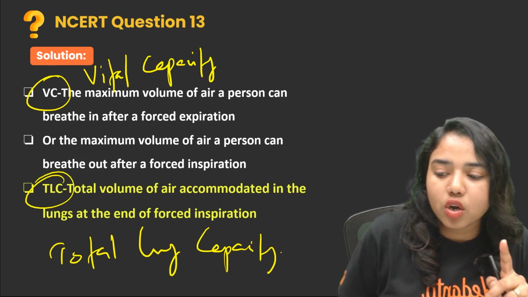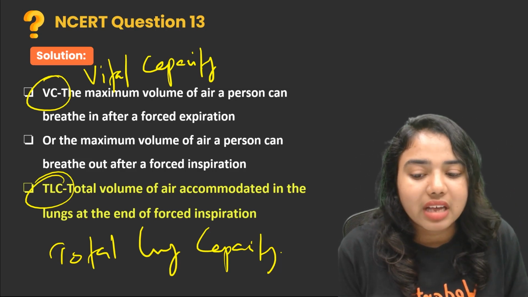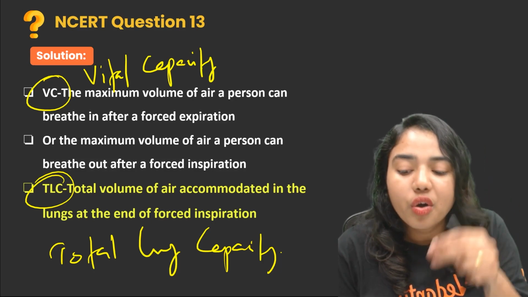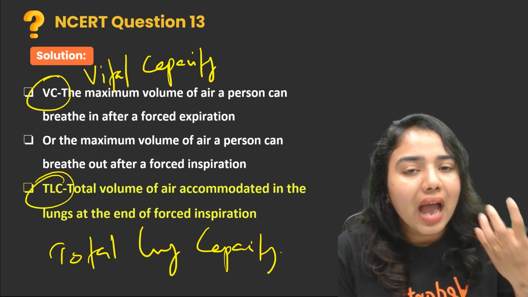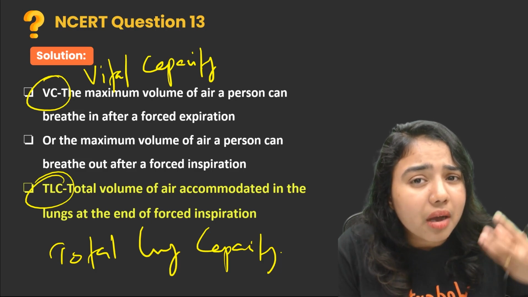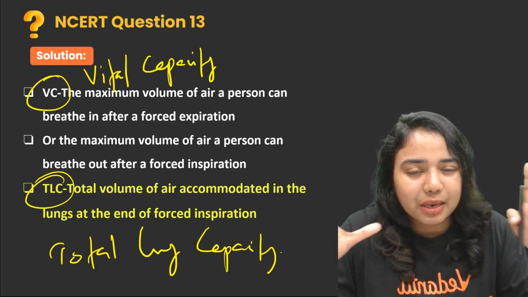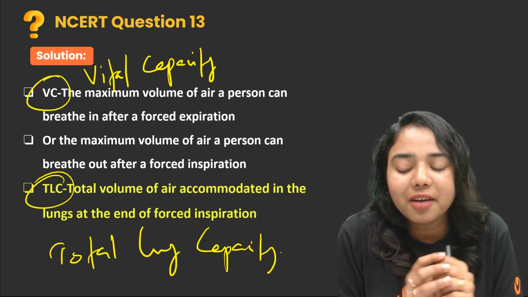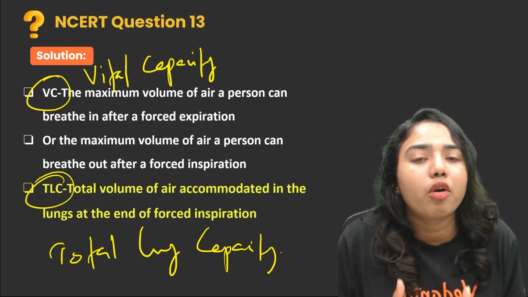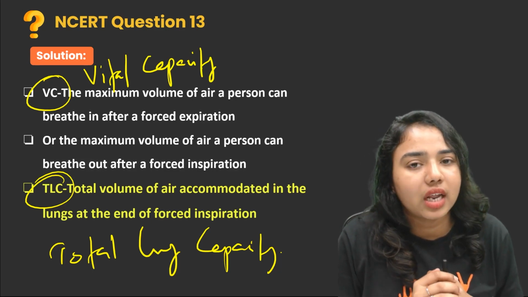Next one is TLC, that is total lung capacity. That means it is the total volume of air that is accommodated in the lungs at the end of forced inspiration. You have taken the maximum volume of air into your lungs. Our lungs are like a balloon, filled with air, right? So after the forced inspiration, the total volume of air that is accommodated in your lungs is termed as TLC, total lung capacity.